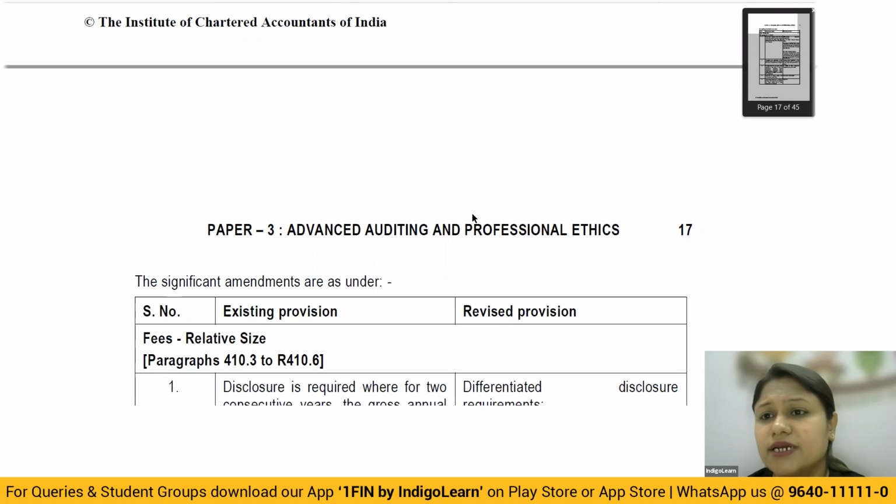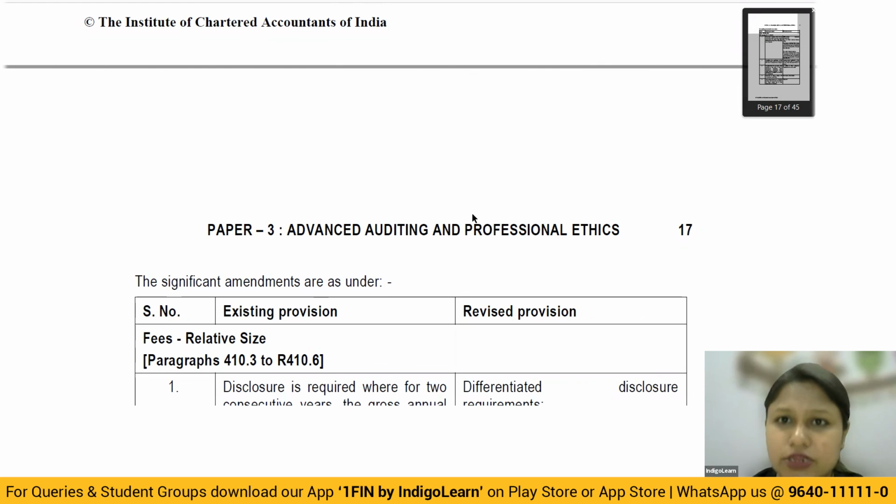Second, the peer review guidelines are now considered to be guidelines issued by ICAI. So they are under the regulations. So if you don't comply with any of the guidelines of peer review, again, you'll be guilty under clause 1 of Part 2 of the Second Schedule. So basically, this is a very important understanding. Okay, they could question you on this as part of professional ethics also.